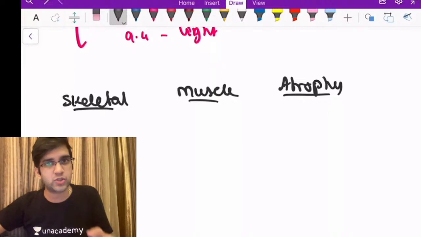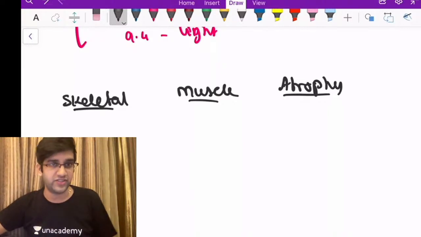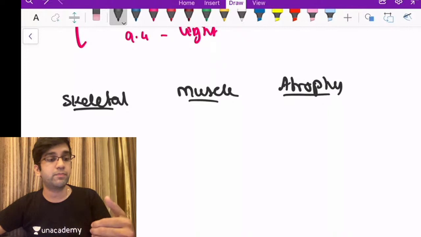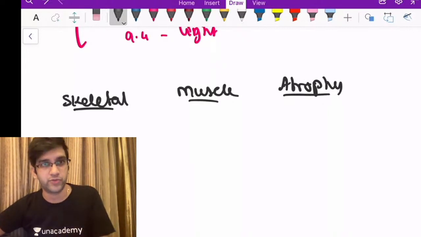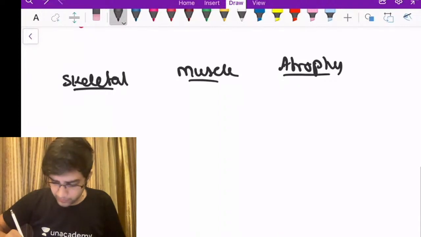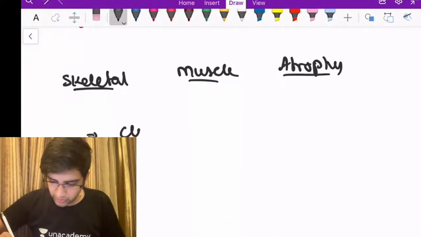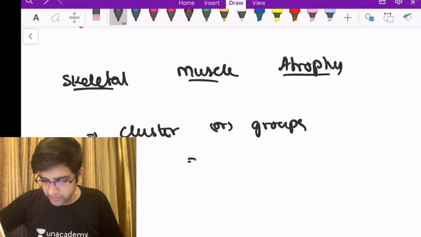Like I have cluster or group atrophy of muscle fibers. Those are clearly seen in a neurogenic disease. When I have a perifascicular atrophy, that's very, very classical for dermatomyositis, right? When I have a preferential type 2 muscle fiber atrophy, that's suggestive of chronic steroid abuse. So in skeletal muscle atrophy, I group them into 3 categories. The first one is cluster atrophy, or group of fibers atrophy. Group of fibers atrophy is classically suggestive of a neurogenic disorder.